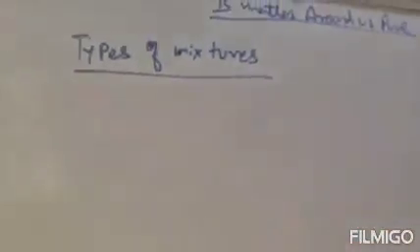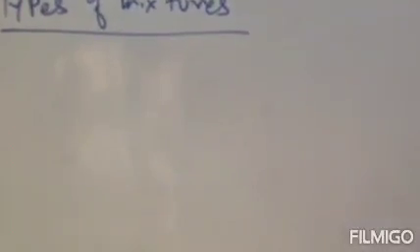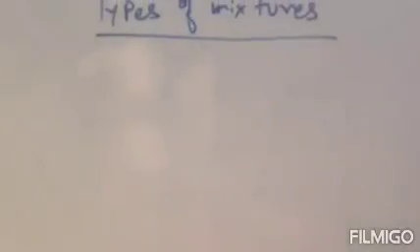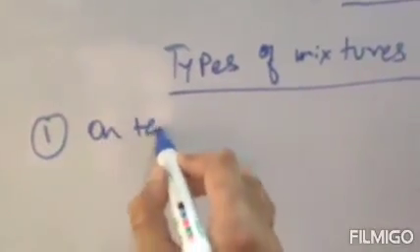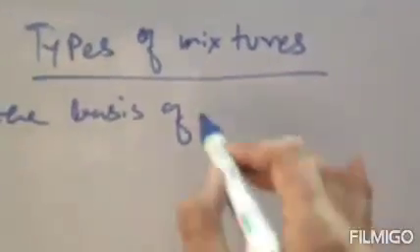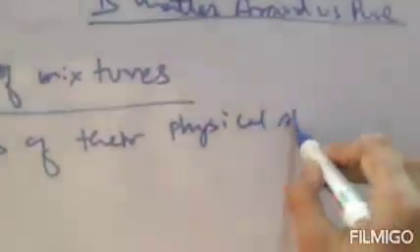Now mixtures are classified on the basis of their physical states and on the basis of their miscibility. Mixtures are classified on the basis of their physical states, number one, and second on the basis of their miscibility. So the first criteria is on the basis of their physical state. On the basis of their physical state, mixtures are classified as solid, liquid and gas.